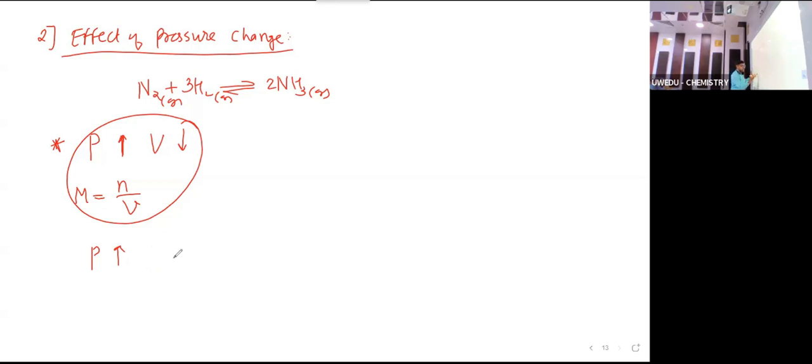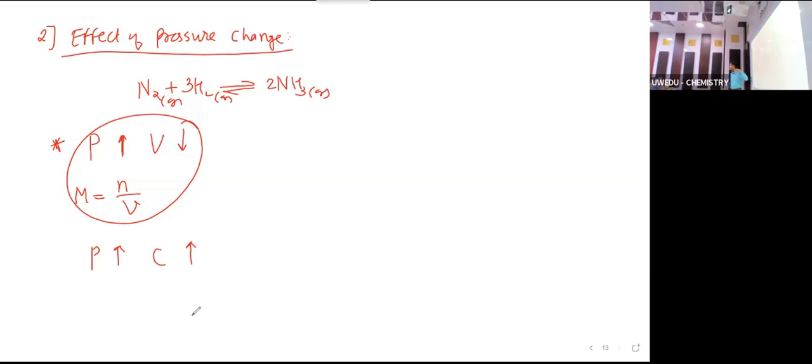Pressure increases, concentration increases. So the reaction tries to decrease the concentration. If you have to decrease the concentration, then what has to be done? Volume more, but volume is already decreased.